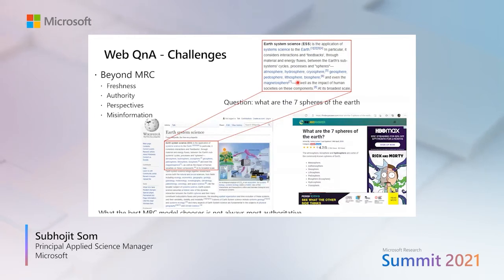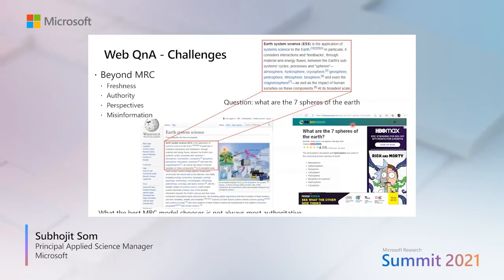Now, that is where the challenge comes. Because if we run algorithms, they will always find this web page and tell this is the best answer I found. But users may or may not like it because they may look for confidence and trust. That is where more work comes into picture. Just MRC doesn't get you there.